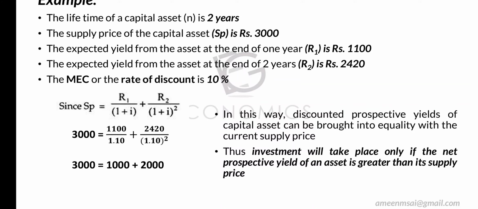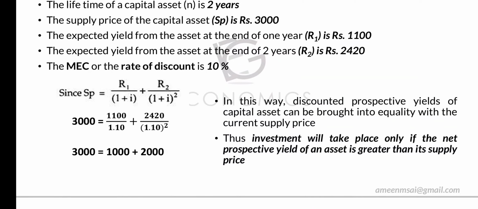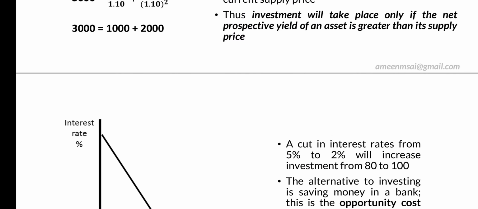Okay, ഇവിടെ നമ്മൾ, but here we equated. Why did we equate supply price is equal to R1 by 1 plus I? We equated it with the help of MEC. So when we remove MEC out, that is marginal efficiency of capital, take outside, then investment will happen only if the R or the prospective yield is more than the supply price.